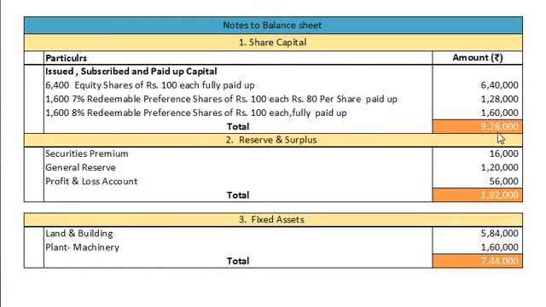Total 9,28,000. Note number 2 for reserve and surplus, we have securities premium rupees 16,000, general reserve rupees 1,20,000, profit and loss account rupees 56,000, total 1,92,000. Note number 3 for fixed assets, we have land and building 5,84,000, plant and machinery rupees 1,60,000, and total fixed assets tangible 7,44,000.